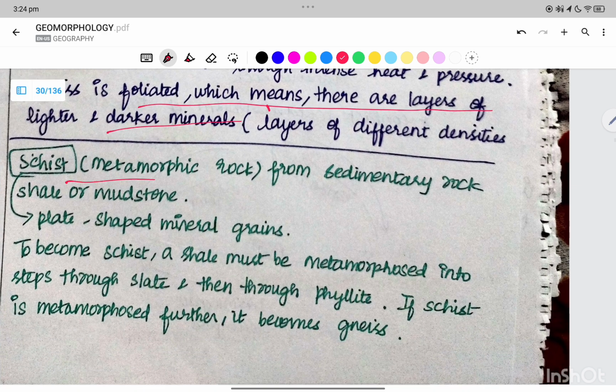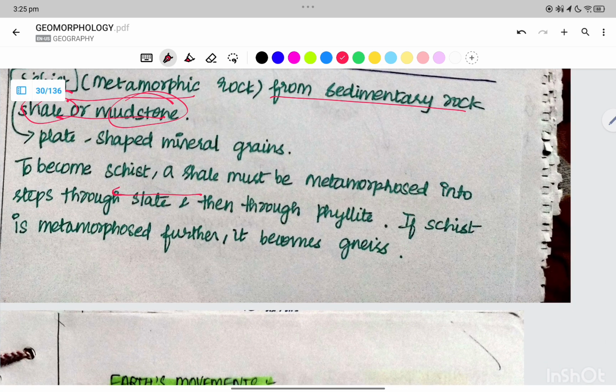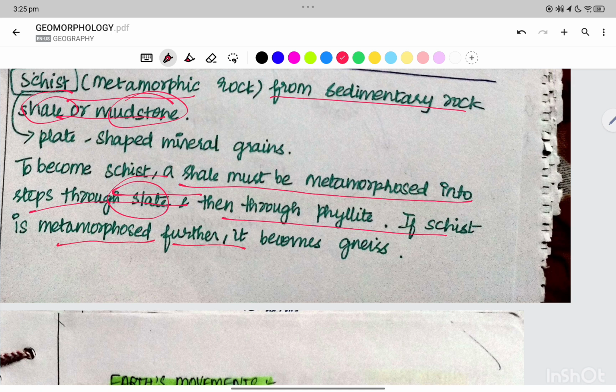Schist is a metamorphic rock, made from shale or mudstone. To become a schist, a shale must be metamorphosed in steps, through slate and then through phyllite. If schist is metamorphosed further, it becomes gneiss.